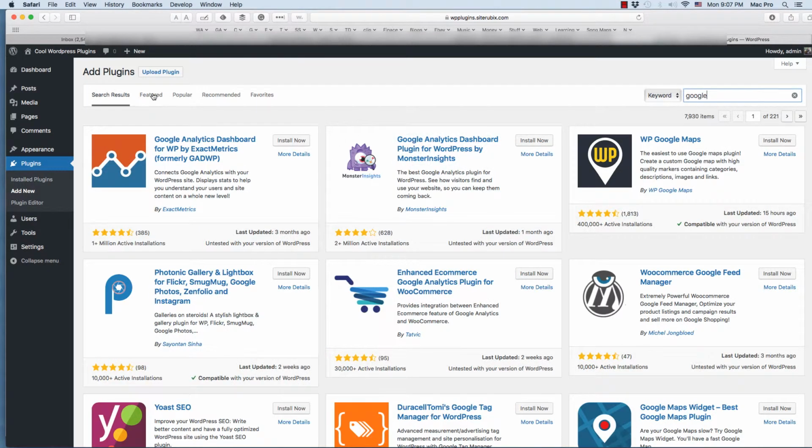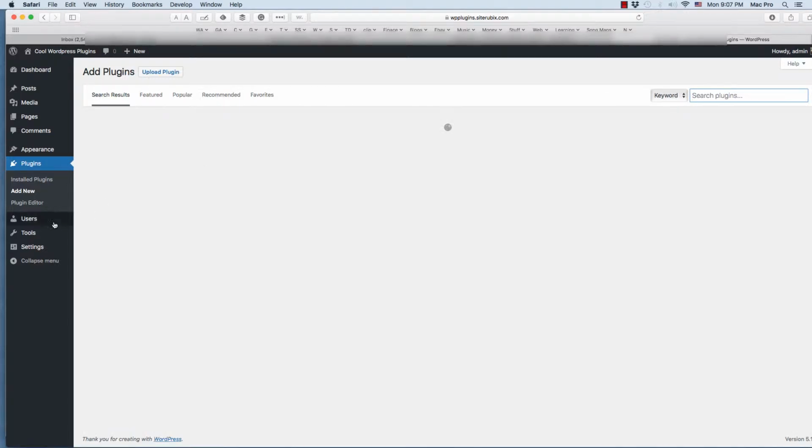And again, they have featured, popular, recommended, and just a billion other ones. And then you just find what you need and install it. Again, I never use the editor to edit my plugins. That's just editing the code for craziness. So next up, actually when you install plugins too, before I get to the next part,